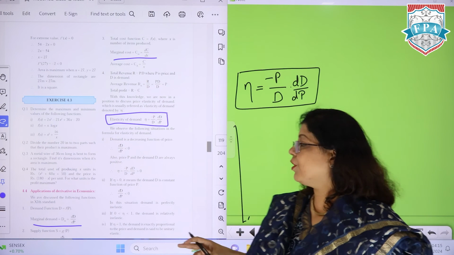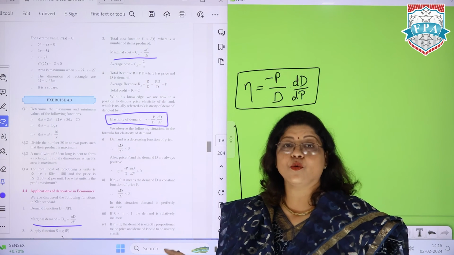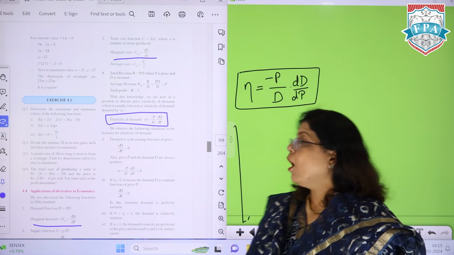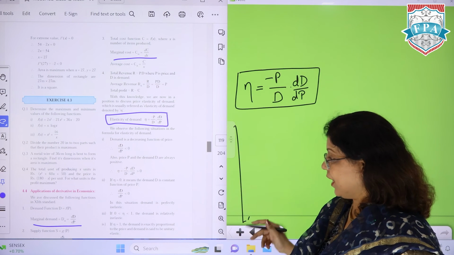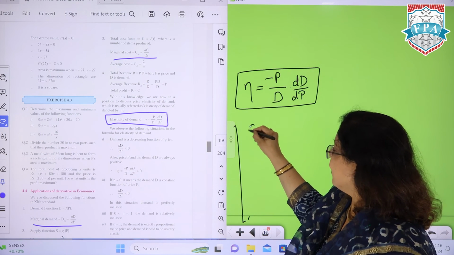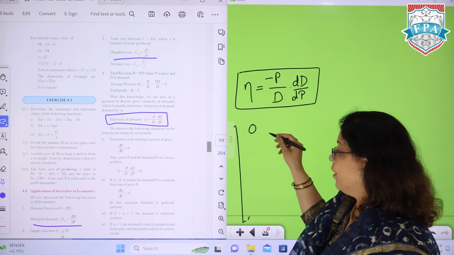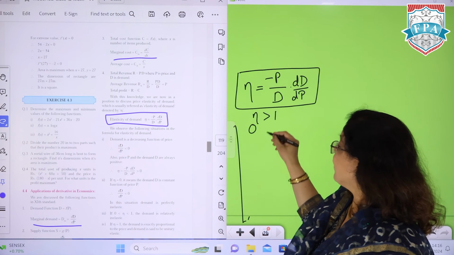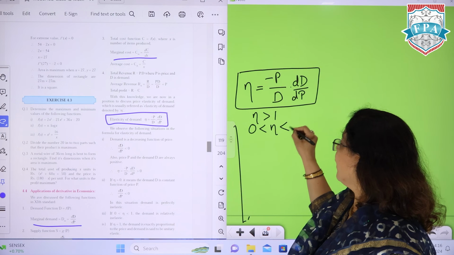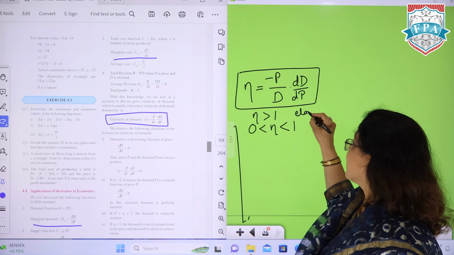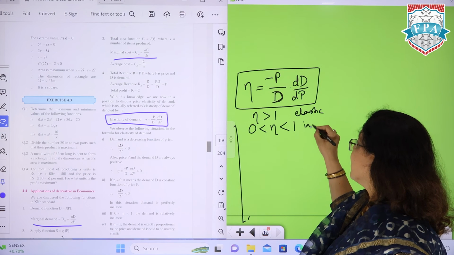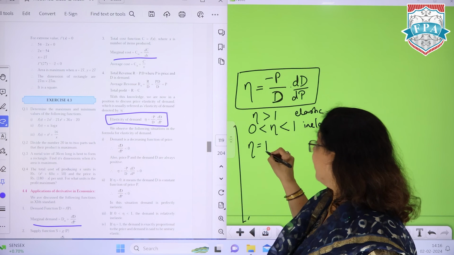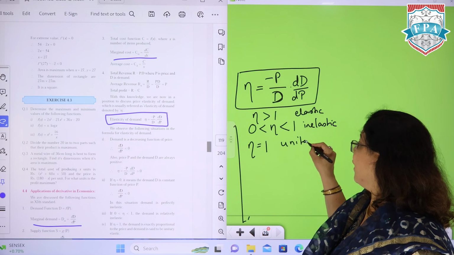Now demand function decreasing hoga agar dd by dp is less than 0, increasing if it is greater than 0. This we have seen in the increasing and decreasing function. But the value of eta also decides certain things. Like demand will be elastic if the value of eta is greater than 1. If it is between 0 and 1, it is considered to be inelastic. So this is elastic, this is inelastic. And at 1, when the value is 1, it is known as unitary elastic.